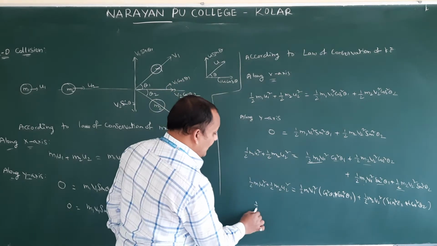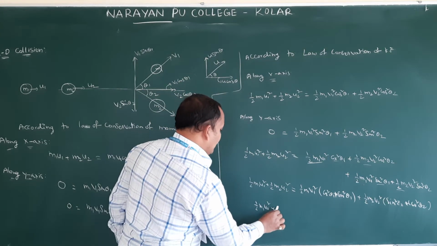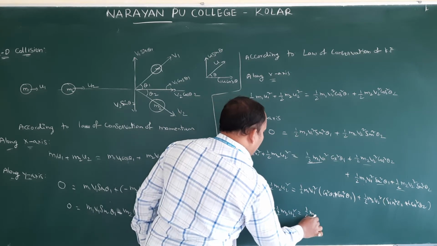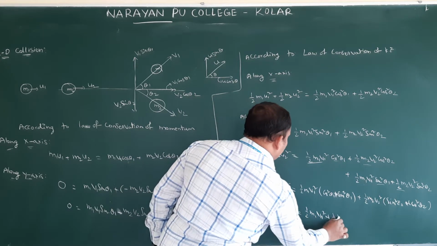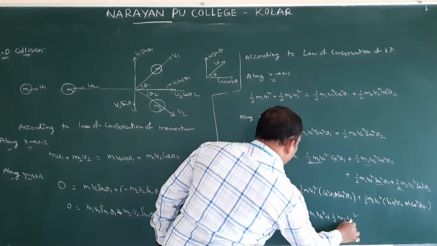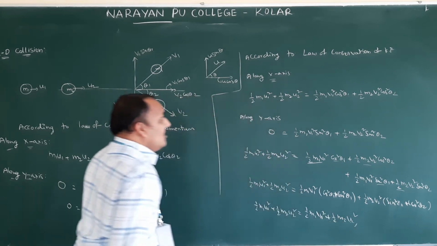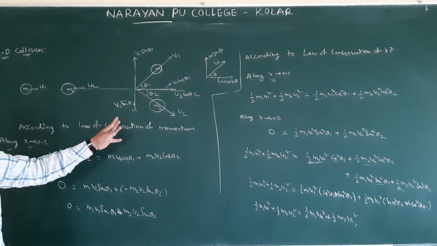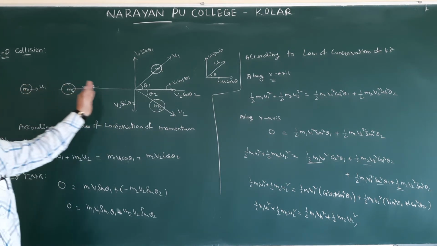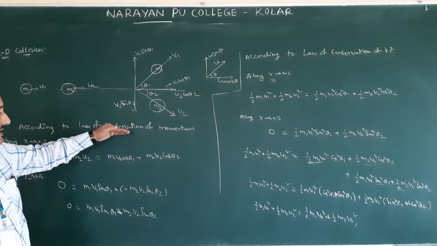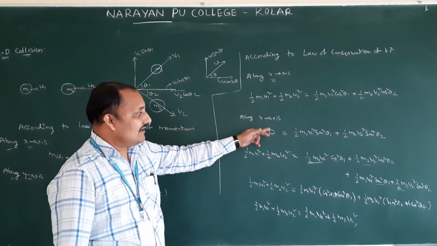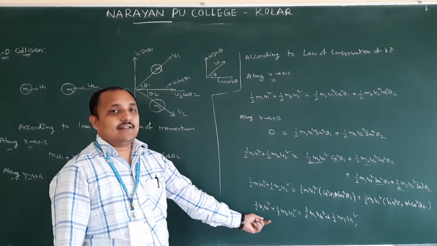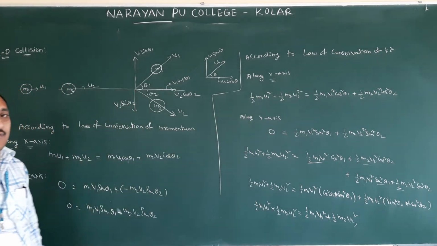Therefore, we can write directly: half of m1 u1 square plus half of m2 u2 square is equal to half of m1 v1 square plus half of m2 v2 square. Like this also we can write. So for you, only this one will be there, only two-dimensional collision. This equation, and this equation, directly they will write like this. Like this also we can write, or directly like this also we can write. So that is our wish.